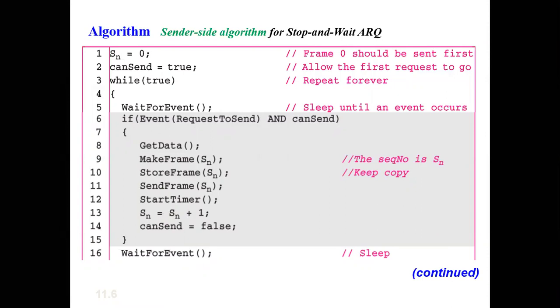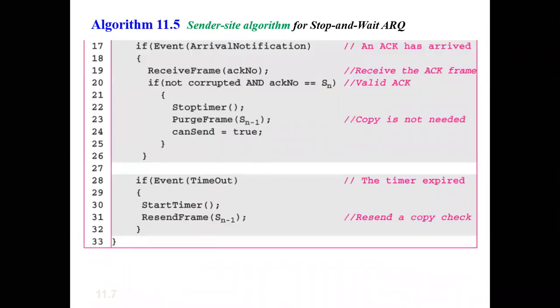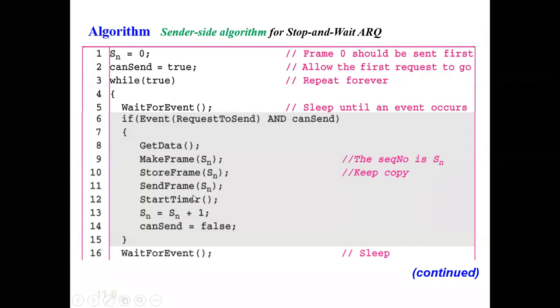One is the data from the network layer, which comes in the form of a packet and is converted to a frame and sent to the physical layer. Another event is that the acknowledgement will arrive. Another event is that a timeout can happen. So three events have to be tracked in your sender node.